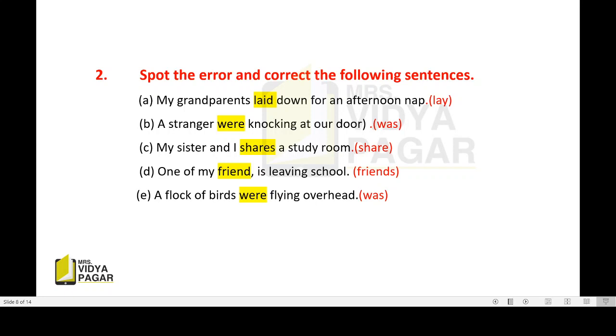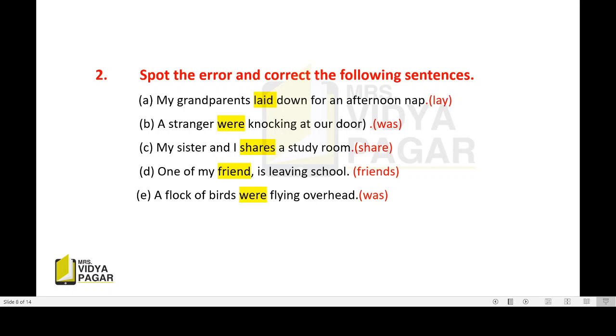Next, one of my friend is leaving school. See, one of my friend, it is wrong. One of my friends, म्हणजे अनेक मित्रांपैकी, माझ्या अनेक मित्रांपैकी एक सोडून चाललाय. So the sentence is: one of my friends is leaving school. This is the correct sentence.